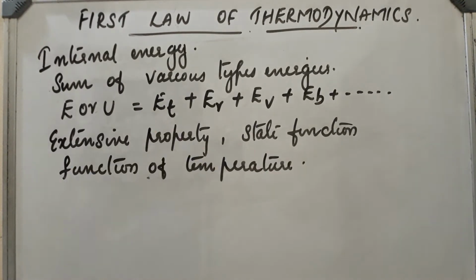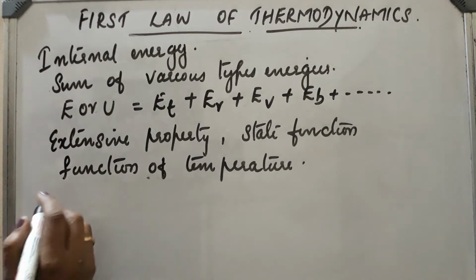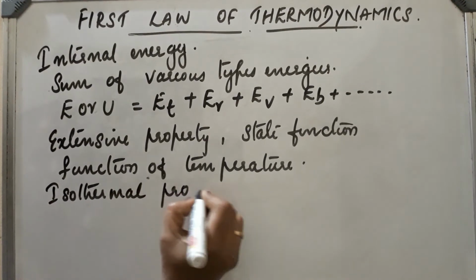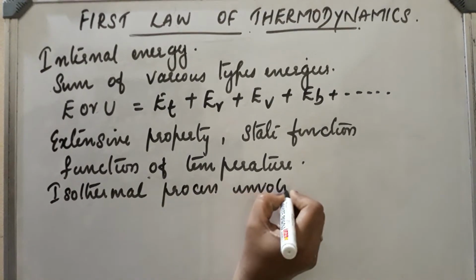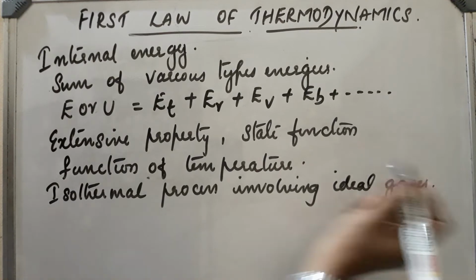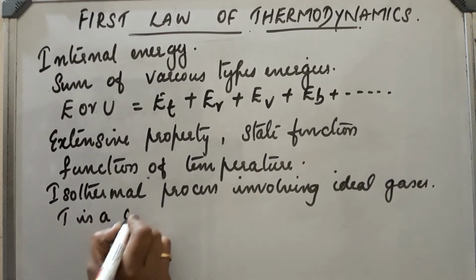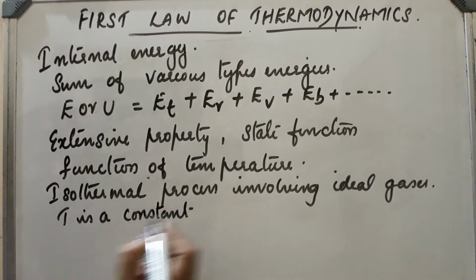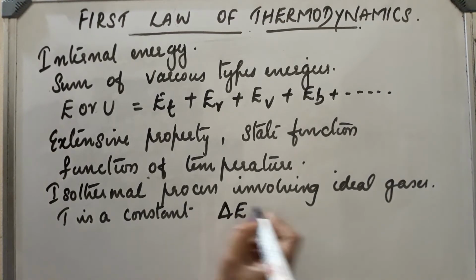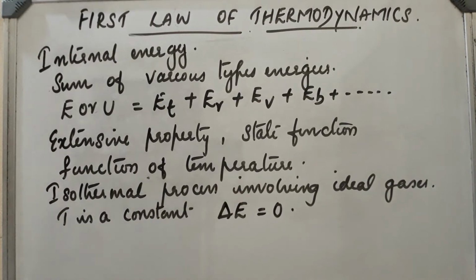So, for an isothermal process involving ideal gases, the temperature is a constant. Temperature is a constant means the change in temperature will be equal to 0. So delta E, the change in internal energy, will be 0.